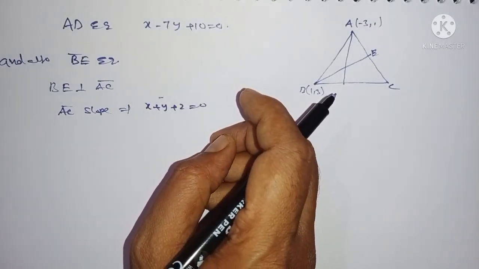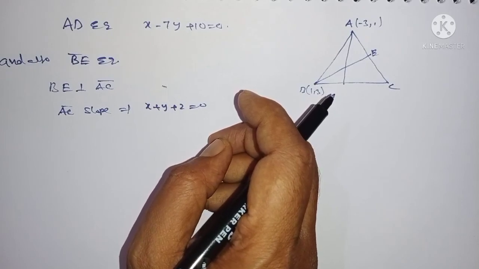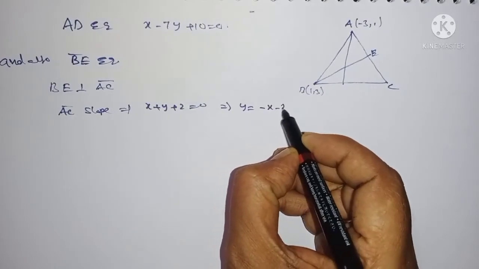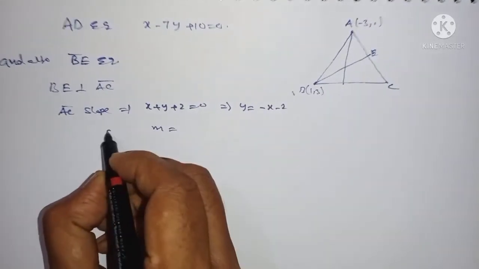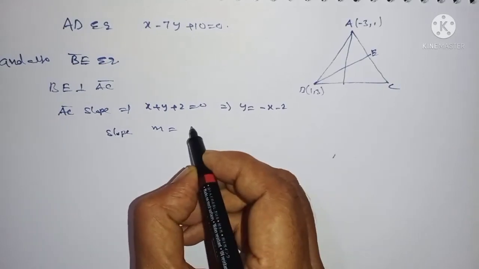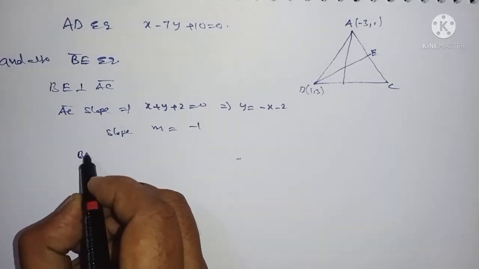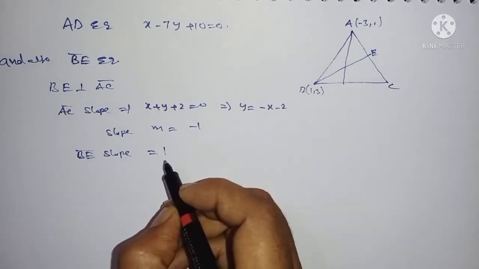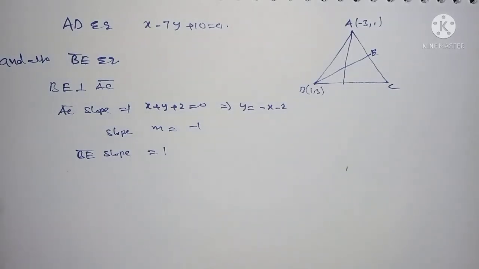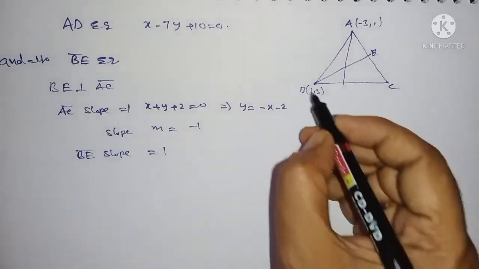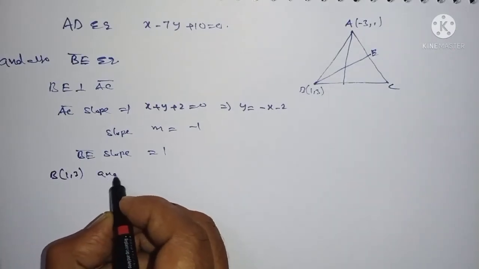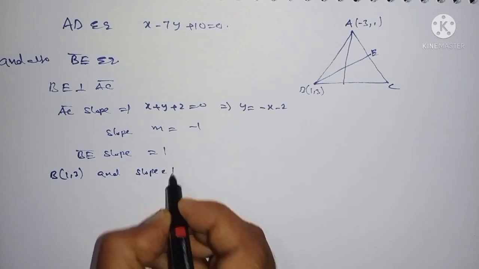Therefore that can be written as y is equal to minus x minus 2. Therefore slope m1 is equal to minus 1. Therefore the BE slope is 1 only, 1 by minus 1 is equal to 1. BE is perpendicular to AC, already written. B is 1 comma 3 and the slope is 1.